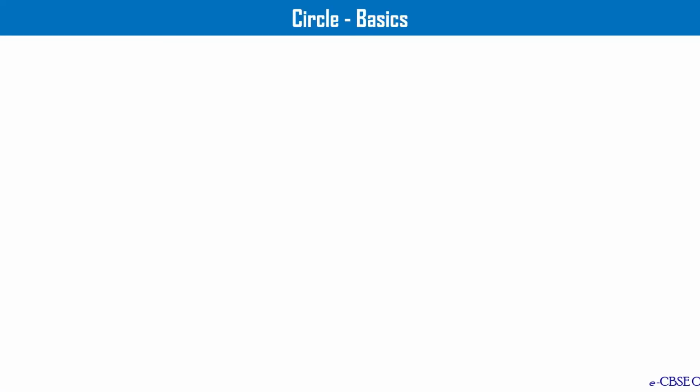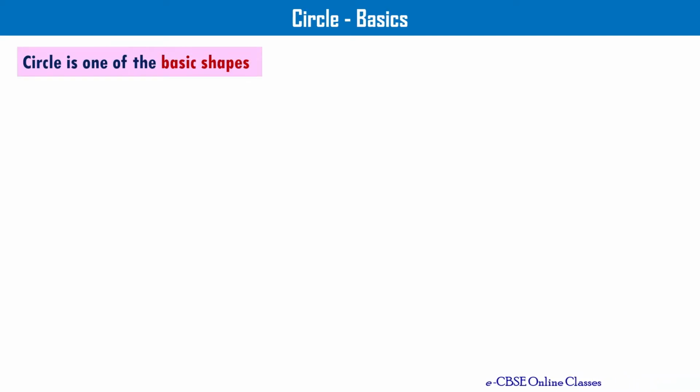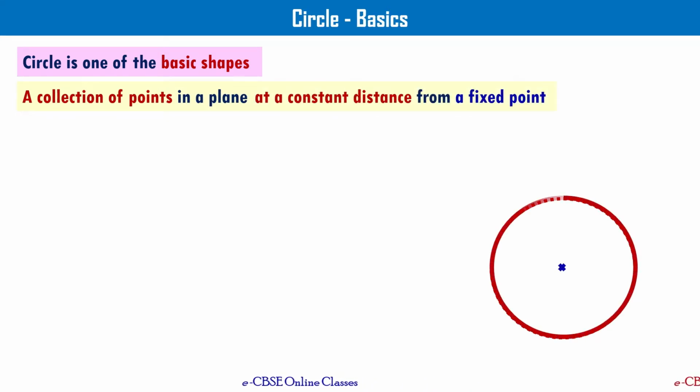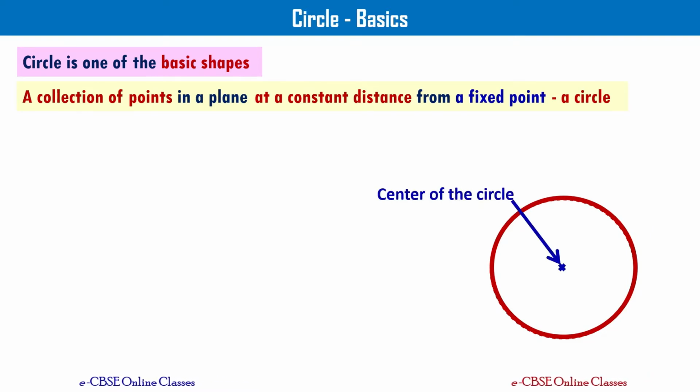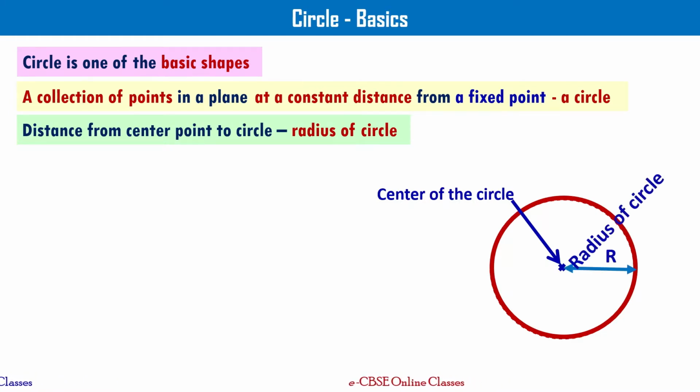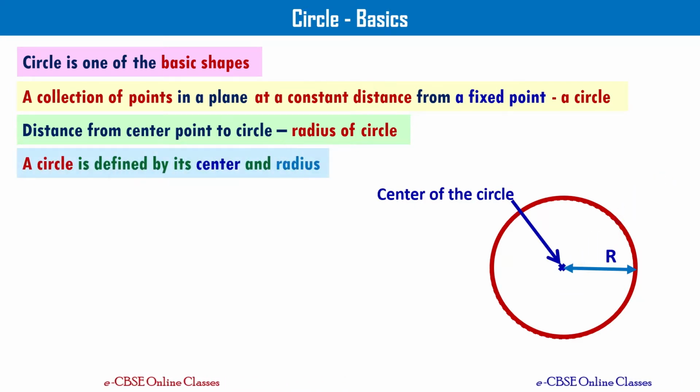Before attempting that problem, I would like you to recall certain basics on circles. We know that circle is one of the basic shapes. A collection of points in a plane at a constant distance from a fixed point is called a circle. The fixed point is the center of the circle, and the distance from the center point to the circle is called the radius of the circle. It is denoted using capital R typically. A circle is defined by its center and radius. Please take a note of this.